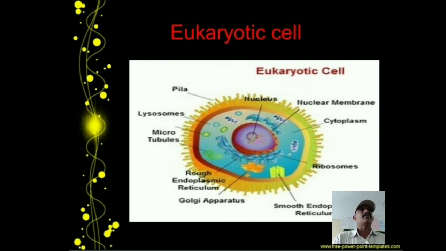Now, my dear children, we are discussing cell division. What do we mean by cell division? The process by which new cells are made is called cell division. Once again, the process by which new cells are made is called cell division. There are two main types of cell division: mitosis and meiosis.